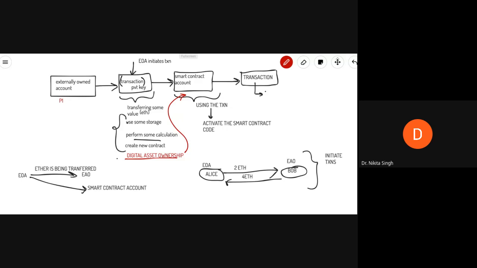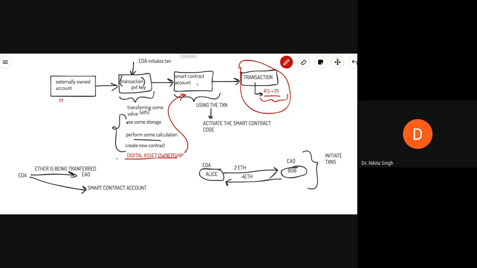So using the transaction, the code for the smart contract is activated. And what the transaction will say is that previously some person P3 was in ownership. Now this digital asset has been transferred to P1. This entire transaction of transferring the digital asset from P3 to P1 will be recorded in the form of a transaction in a block on the Ethereum blockchain.